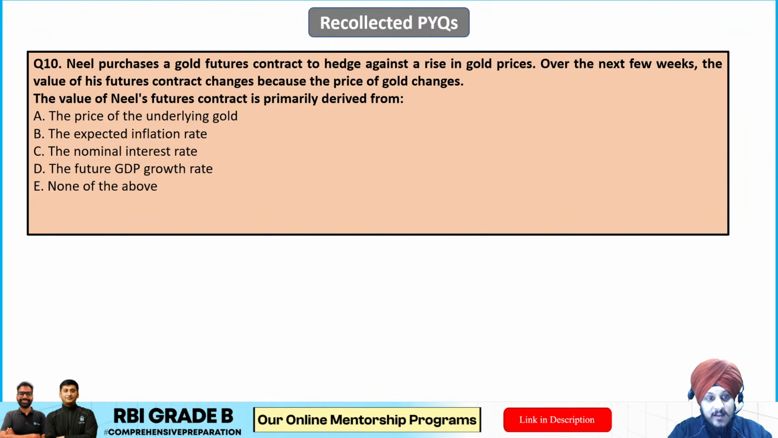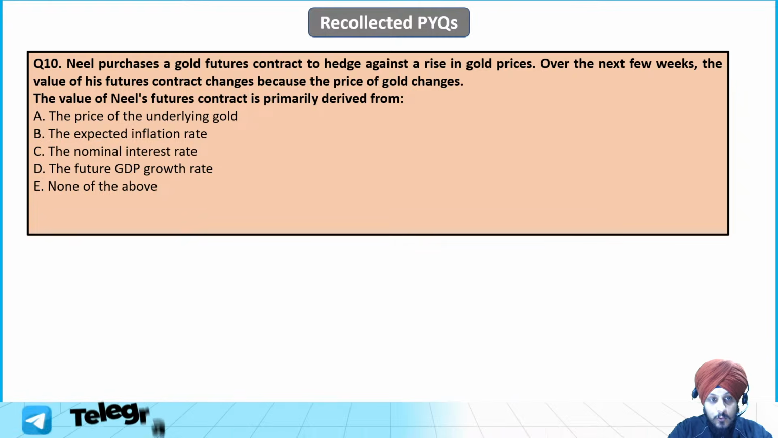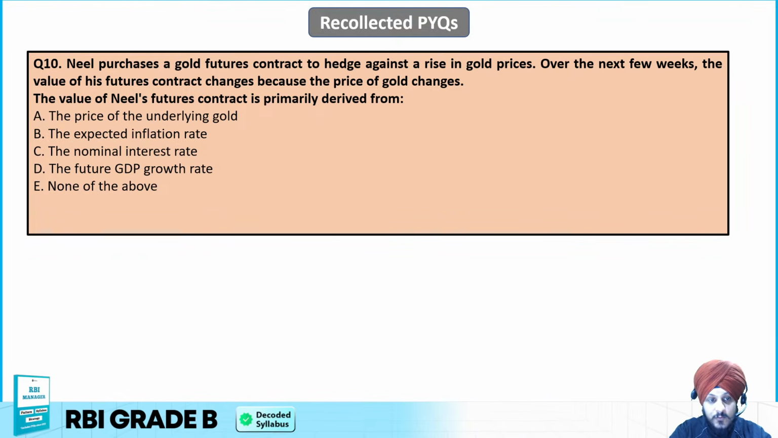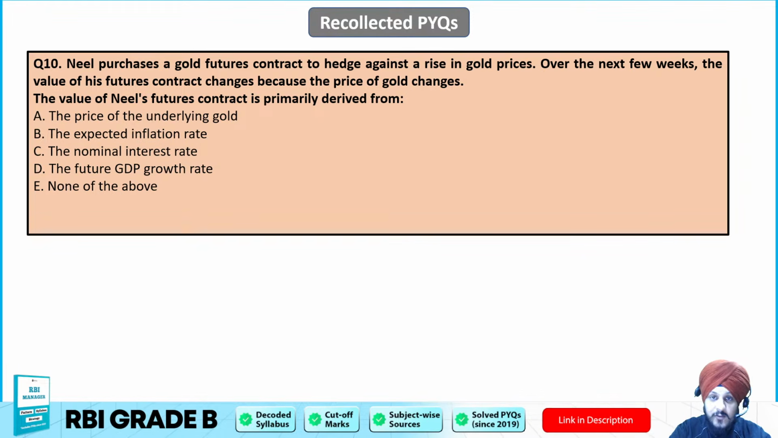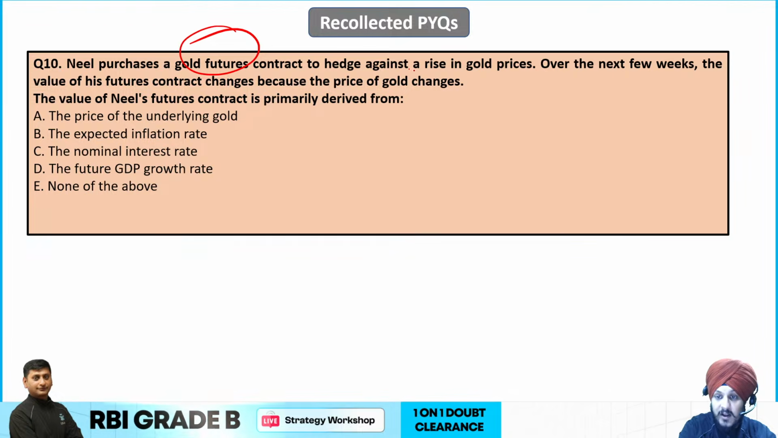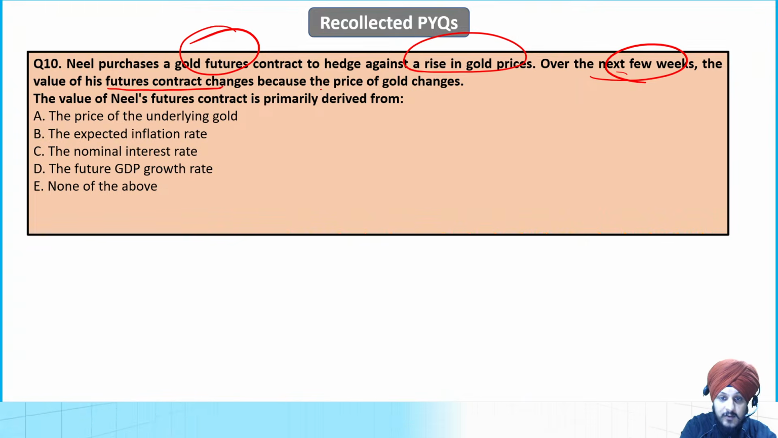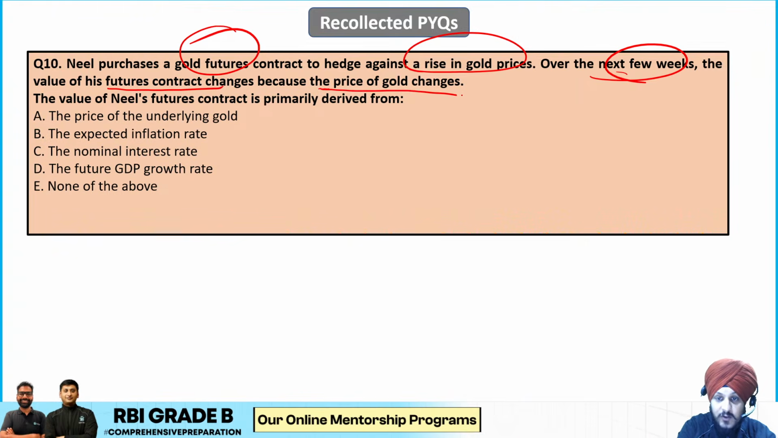Question number 10 says Neil purchases a gold futures contract to hedge against a rise in gold prices. Over the next few weeks, the value of his futures contract changes because the price of the gold changes. So Neil purchases a gold future contract to hedge against a rise in gold prices, and over the next few weeks the value of his future contract changes. Why is it changing? Because the price of the gold changes.